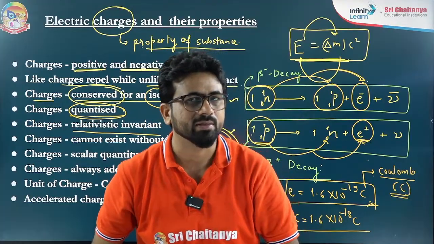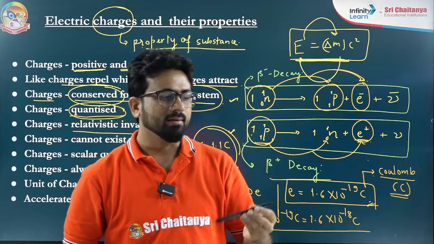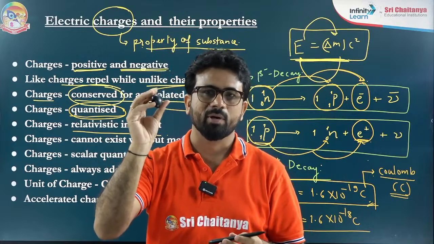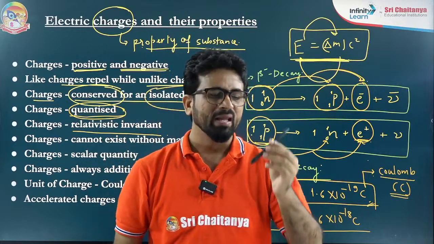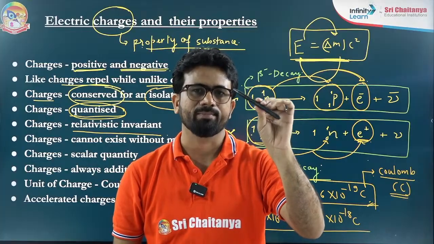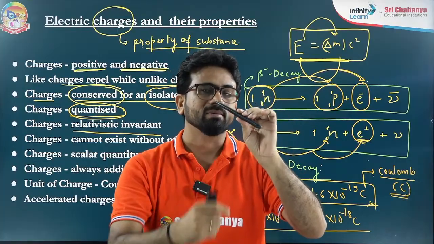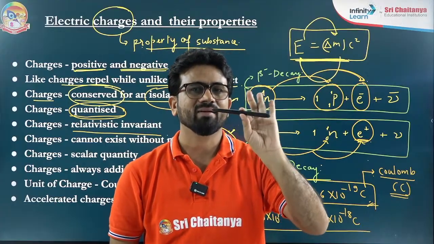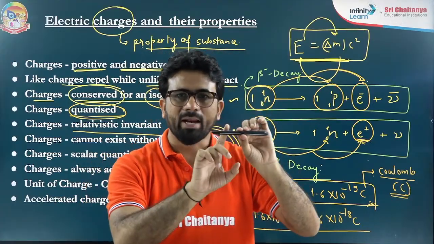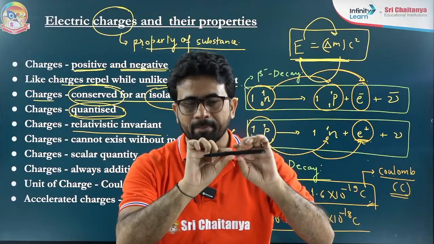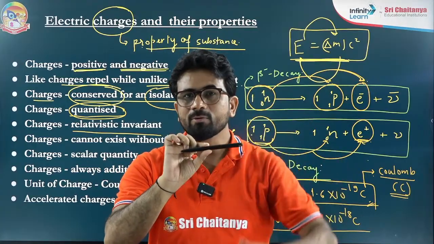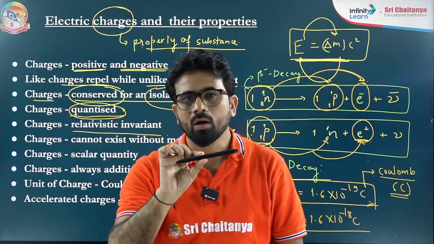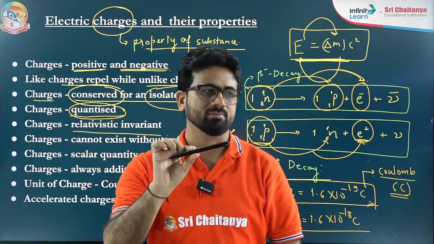Now the second question comes to you. If this pointer or sensor is there and this pen is there, I am taking this pen. So the pen becomes positive, that means electrons are coming out of this body. I am asking a very simple question: is it having an excess number of protons or is it having a deficiency of electrons?